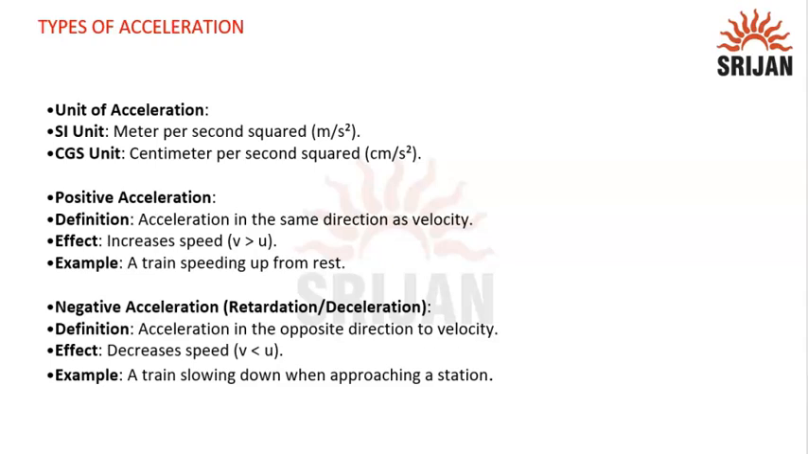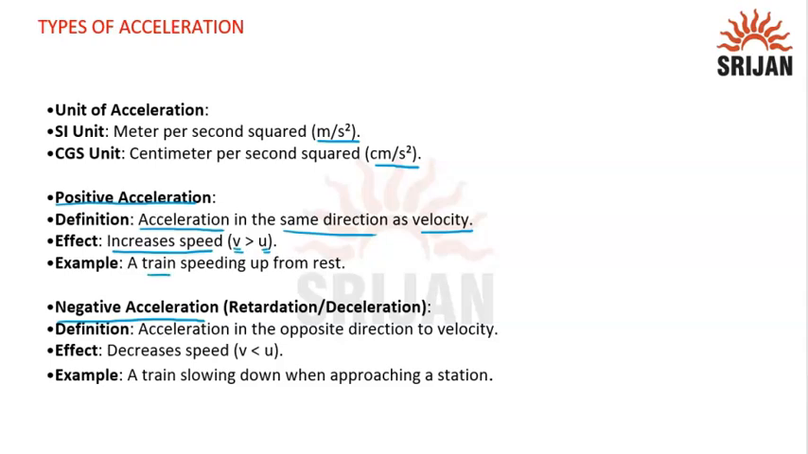Next is the types of acceleration. There is positive acceleration, and the second one is negative acceleration. Before that, we'll discuss the SI unit of acceleration, that is meter per second square, and the CGS unit is centimeter per second square. Let's discuss positive acceleration. In positive acceleration, our final velocity is greater than initial velocity. V is final velocity, U is initial velocity. So we can say that the speed increases. Acceleration is positive and it is in the same direction as velocity.